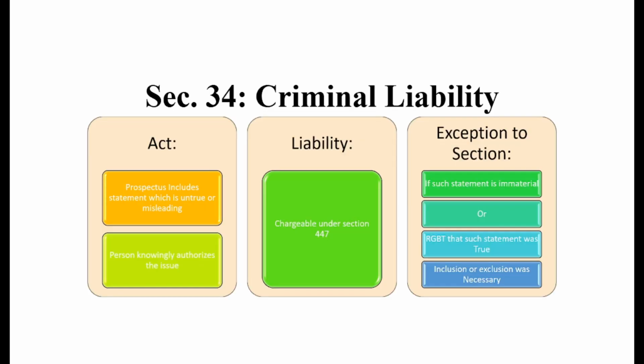Now moving ahead to the next section, which is section 34, criminal liability. Let us first understand when section 34 and its liability attract. Let's assume a company issued its prospectus and other relevant documents. After verification, it has been found that the prospectus contains several statements which are false or misleading, which means wrongly influencing.